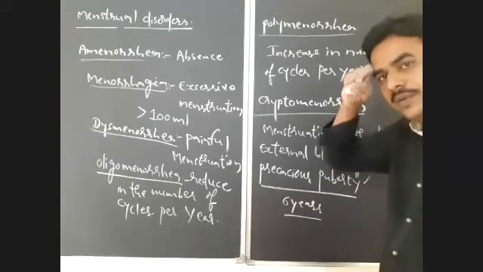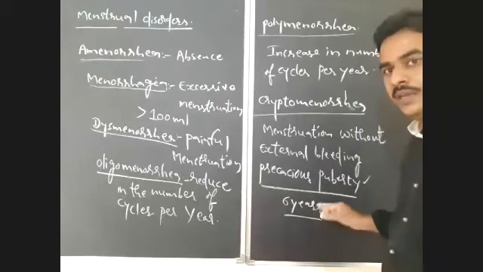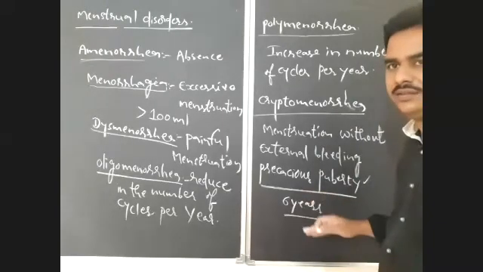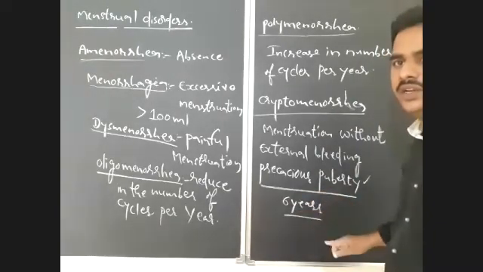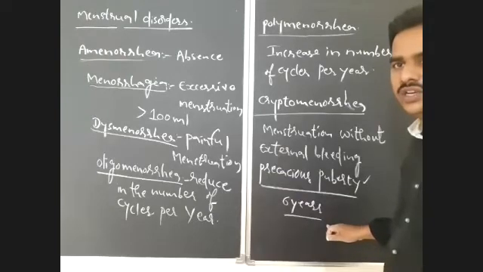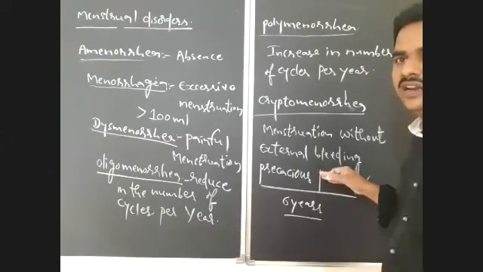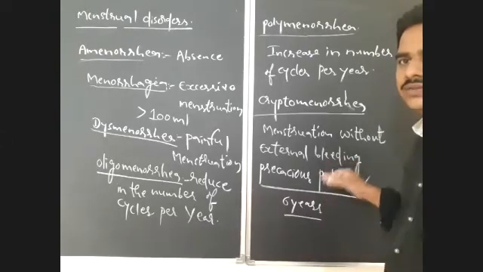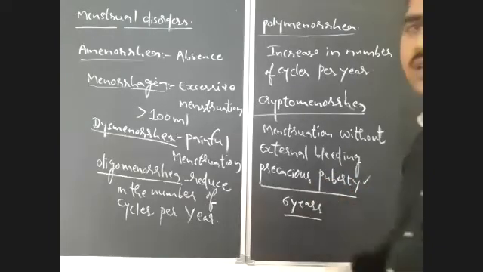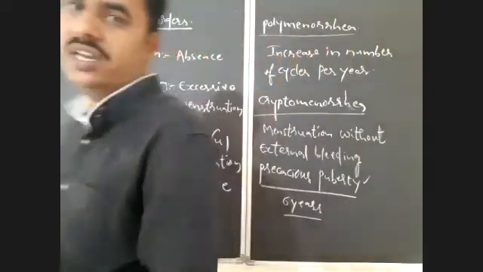Actually, what is the age of puberty in female? 10 to 12 years. But here, at half of that age of puberty, menstruation or menarche will begin. That you have to notice. So precocious puberty is when menstruation or menarche takes place at the age of 6 to 8 years.